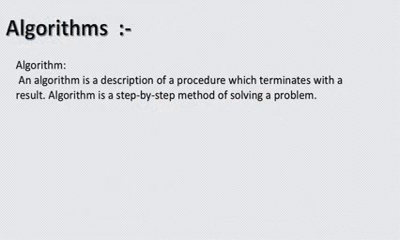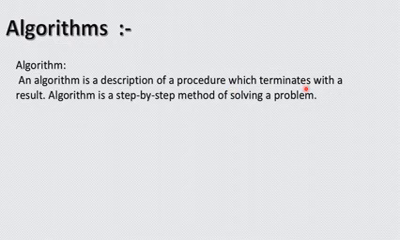So what is basically an algorithm? Today we are going to study the basics of algorithm and the flowchart. So what is an algorithm? Algorithms are the descriptions of the procedures which terminate with the result. An algorithm is the step-by-step method of solving any problem. So basically the algorithm represents your step-by-step logical procedure for solving any problem.